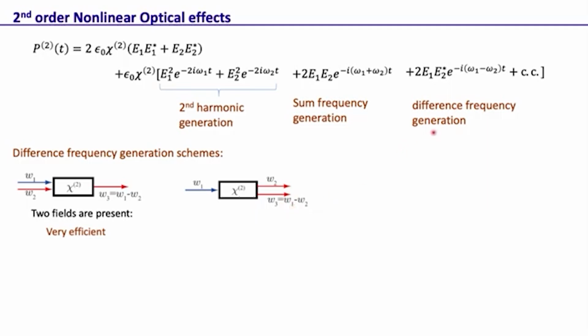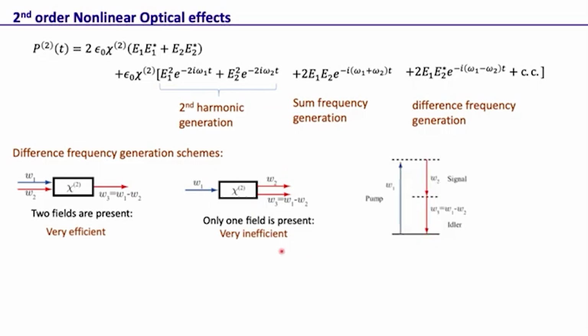So in order to generate this difference frequency, we need not have two fields. If we do have two fields, then it's very efficient. But even if just one field is present, we can still generate a field at this difference frequency omega 1 minus omega 2, and of course this process will be very inefficient. So in an actual atomic system, the atom absorbs this field at omega 1 and in turn emits two fields, one at omega 2 and the other one at omega 3. Of course, it could be any omega 2, but omega 3 has to have this relation that it is equal to omega 1 minus omega 2.